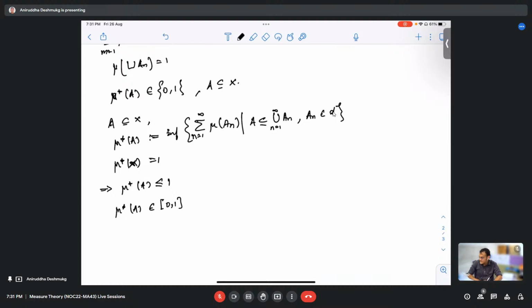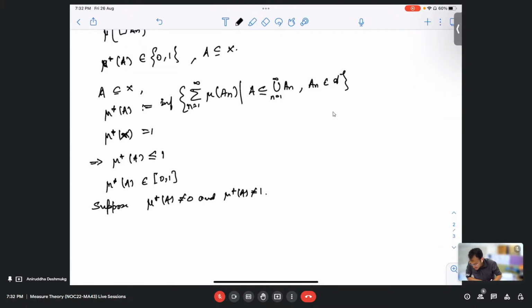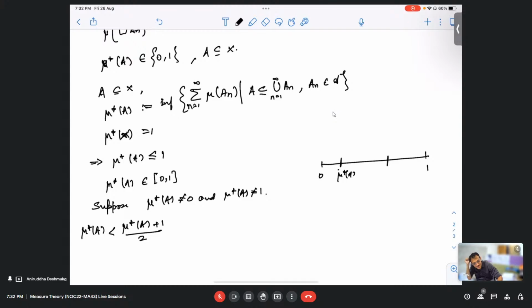So what can you say about mu star A plus 1 by 2? Can I say that this is bigger than mu star A? Yes, because this is 0 and this is 1. Suppose that this is mu star A. Then you add them and divide by 2, so this is the midpoint.